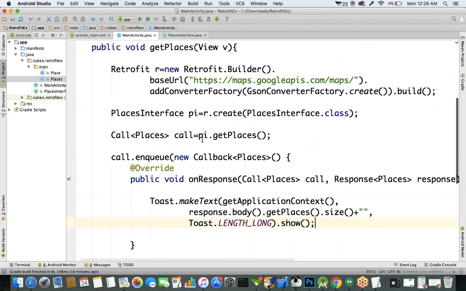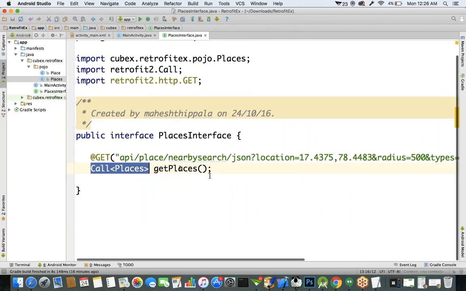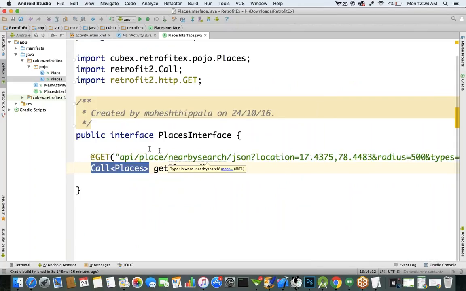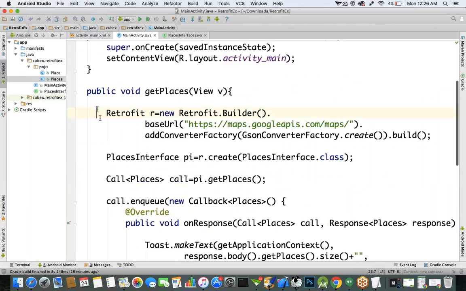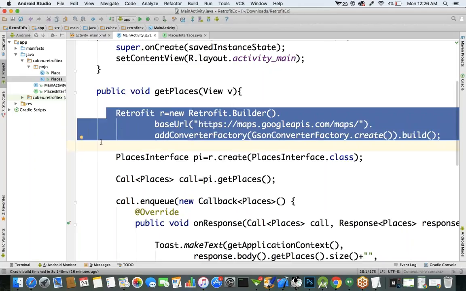That's it. This is only the RESTful service calling. You have to create an interface for the service you want to call, and specify the sub URL. The base URL you can configure programmatically. You also specify what type of request you are calling, whether it's a get or post request, and what the return type of this method is. And these two lines are the retrofit calling logic: create an object for retrofit, specify your base URL, and if you have any converter class, specify the converter here.